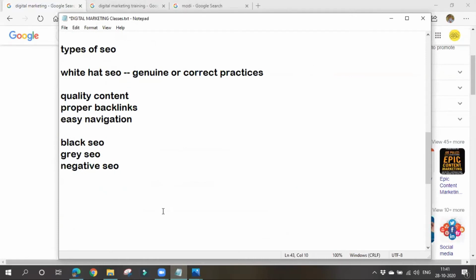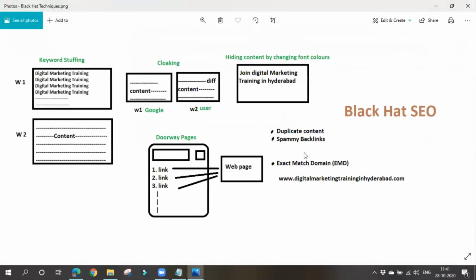So what is black hat SEO? These are nothing but wrong practices. Simply, these are wrong practices. Why we are discussing these things is so that we can avoid them. We shouldn't do these kinds of things. So these are genuine practices and these are wrong practices which should not be done. Let's go and see what these things are. If you see, there are various black hat SEO techniques. The first one is keyword stuffing.